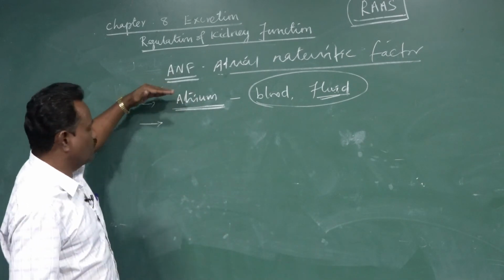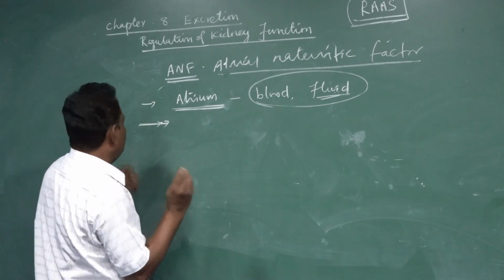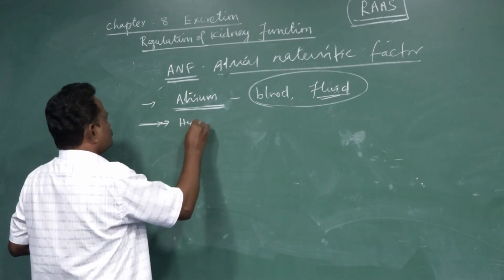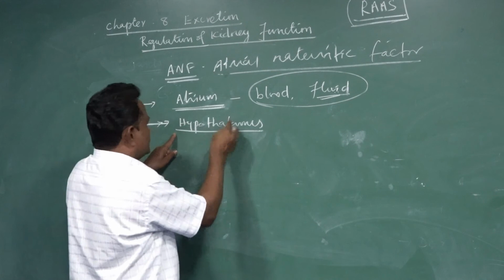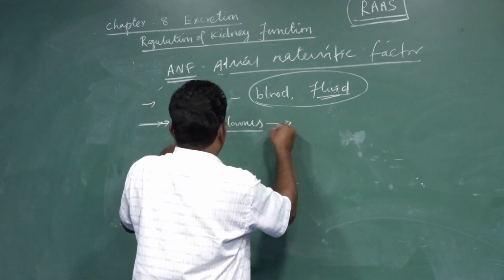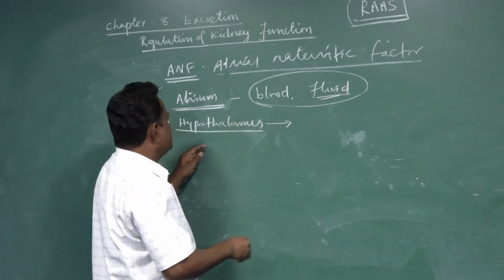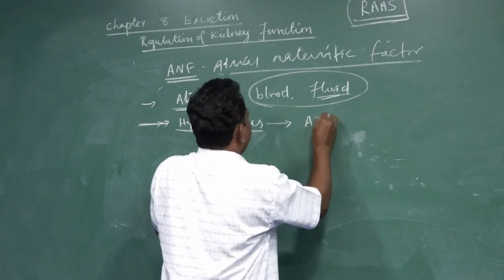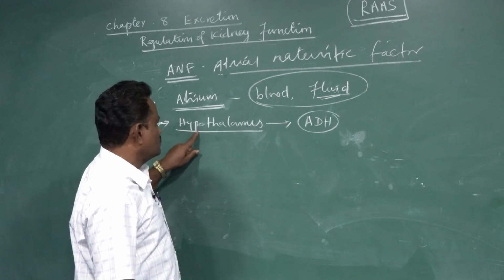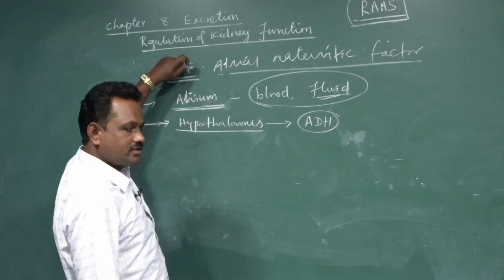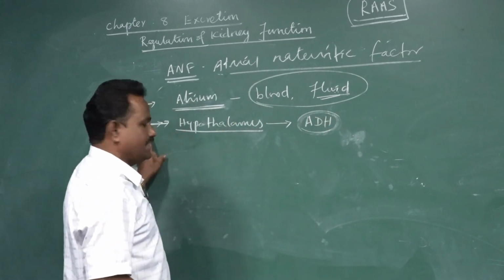When blood pressure is more and it is released, it circulates to 2 important regions. One is the hypothalamus. Through the blood vessels, this ANF factor circulates to the brain, that is to the hypothalamus. In the hypothalamus, it decreases or inhibits the secretion of the hormone called ADH, which is released from the neurohypophysis. So ADH secretion is minimized by the atrial natriuretic factor.